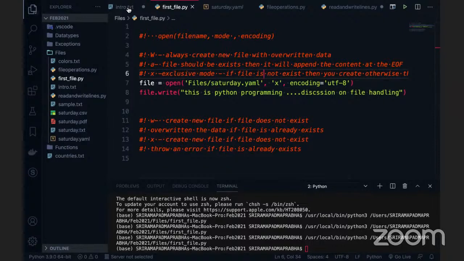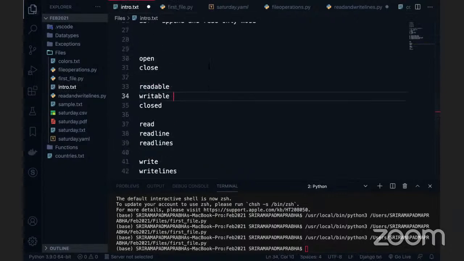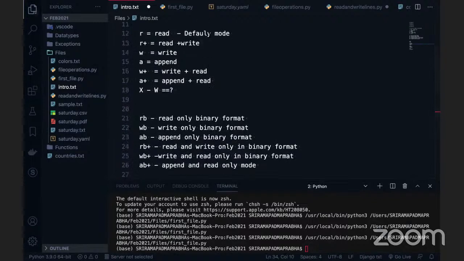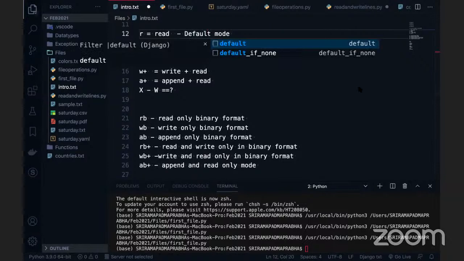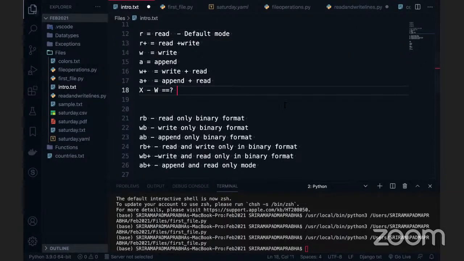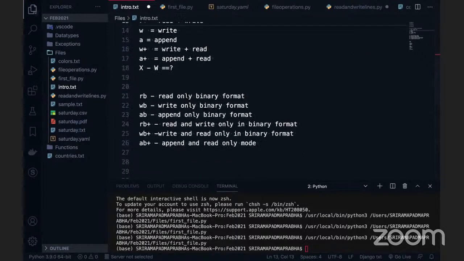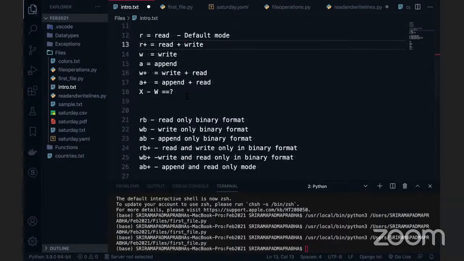Okay. Can you show me the modes once? Yeah, these are the modes you can see on my screen, guys. The default mode is the read mode. I think you are able to see the modes on my screen, right? Read mode, read write mode, and write mode, something like this. These are the modes which we spoke about now. Below are the functions.